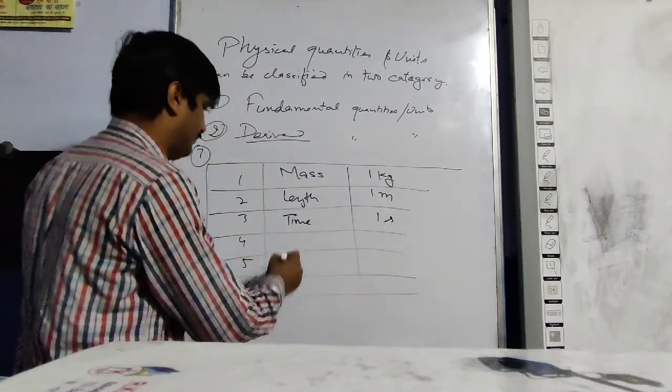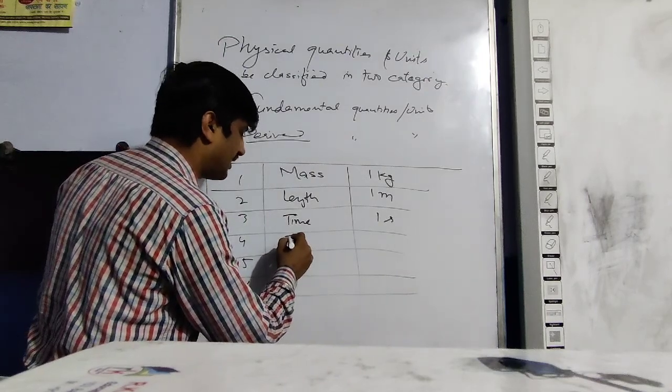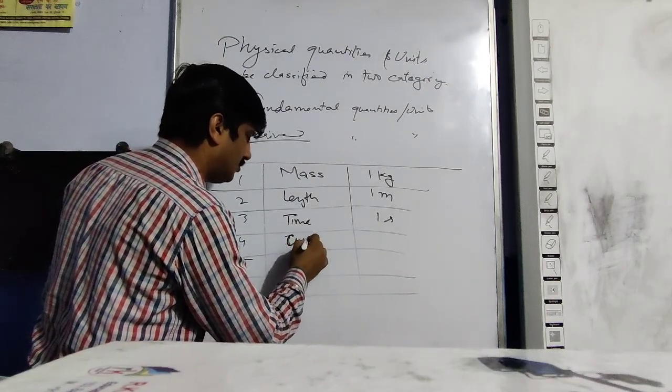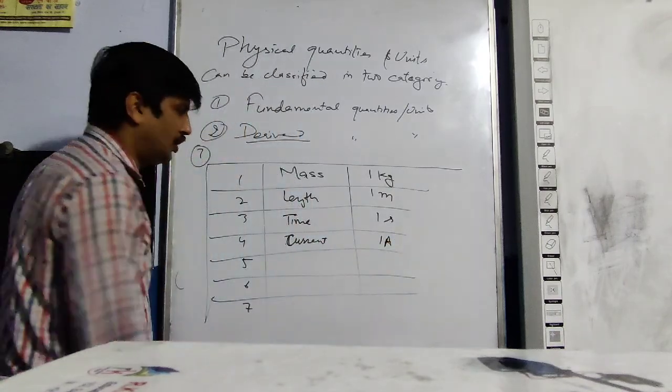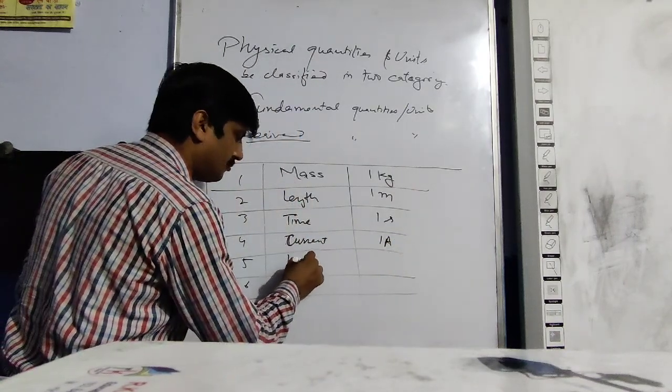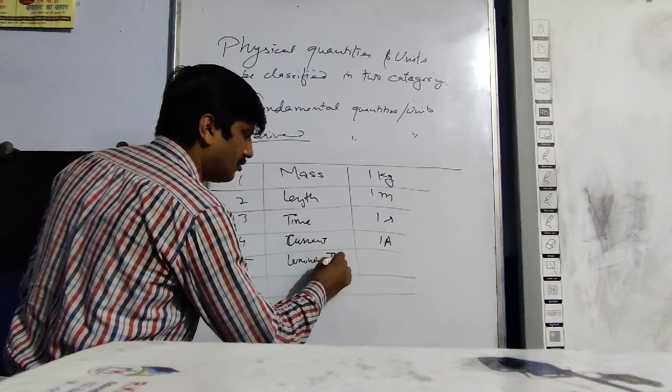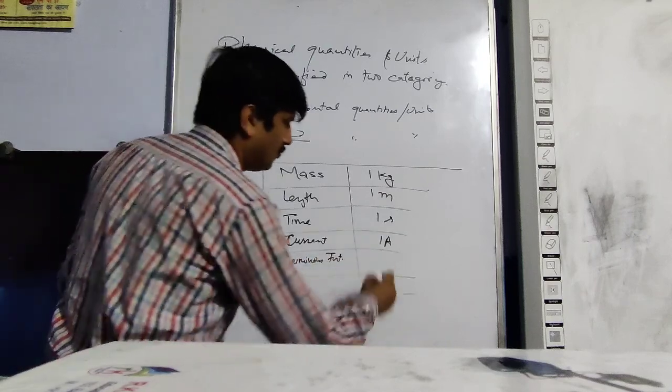Then electric current, 1 ampere. Luminous intensity, 1 candela.